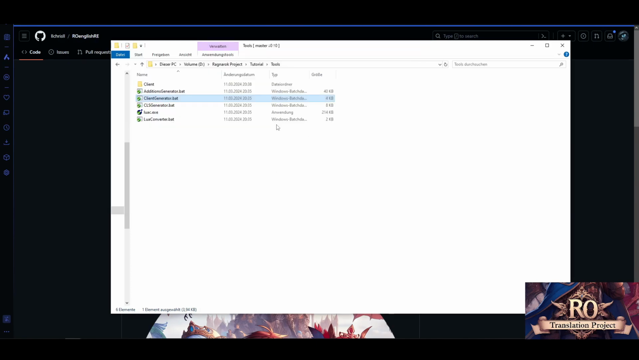But in case this batch file doesn't work for you for some reason, you have to make it manually. That's why I try to explain what's going on.